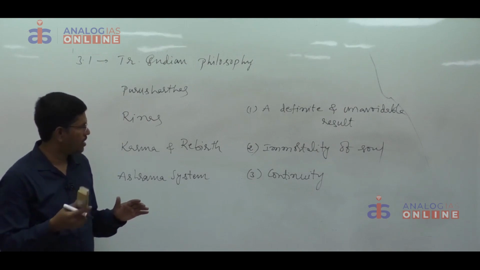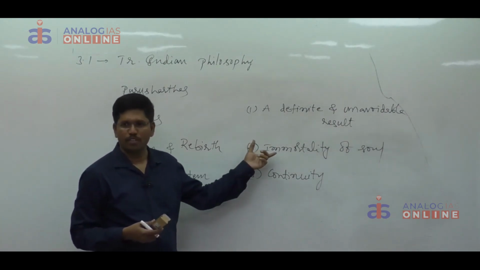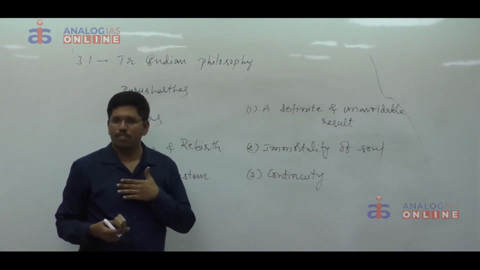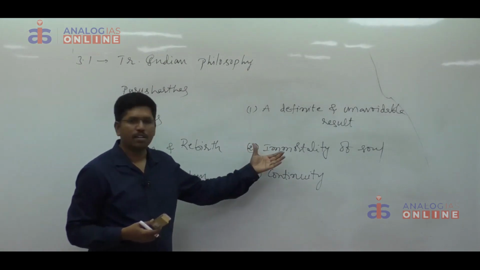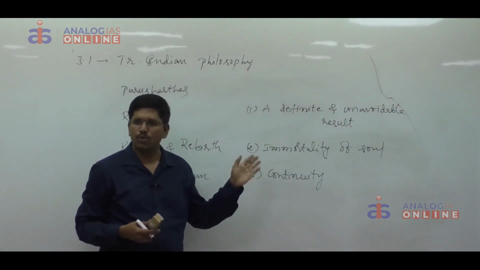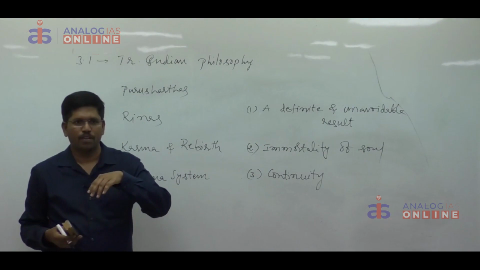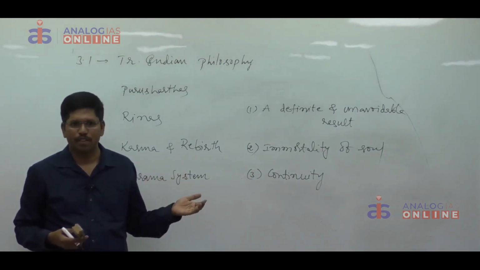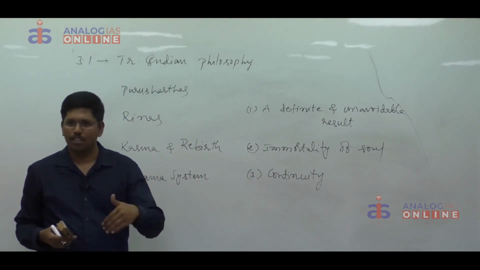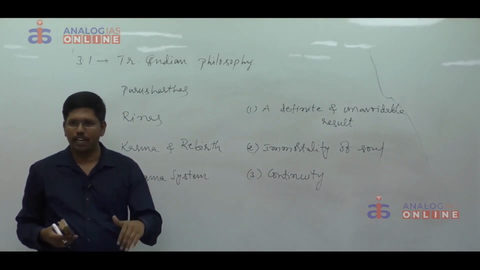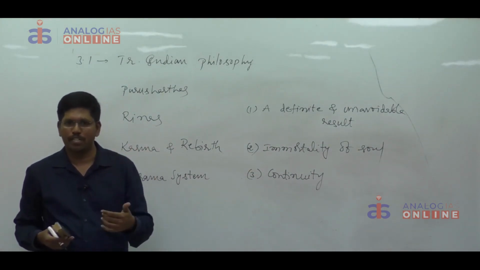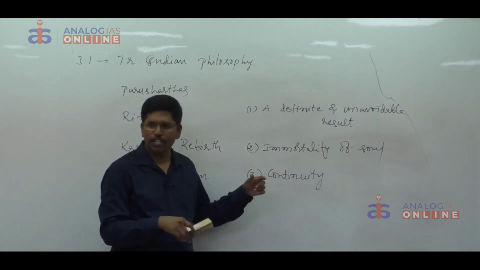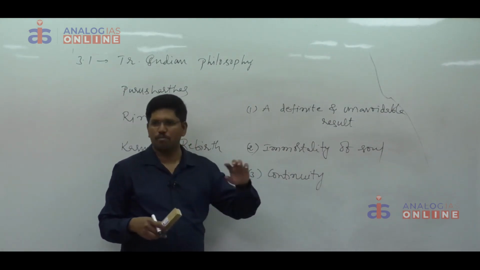That means in order to take another birth, our soul is the form. There is death to our body, but not to the soul. Soul takes another birth in order to receive the results of the actions in the previous birth. Again in the next birth, they will be involved in certain actions. Again that cycle will be repeated. That's why there will be continuity between different births.